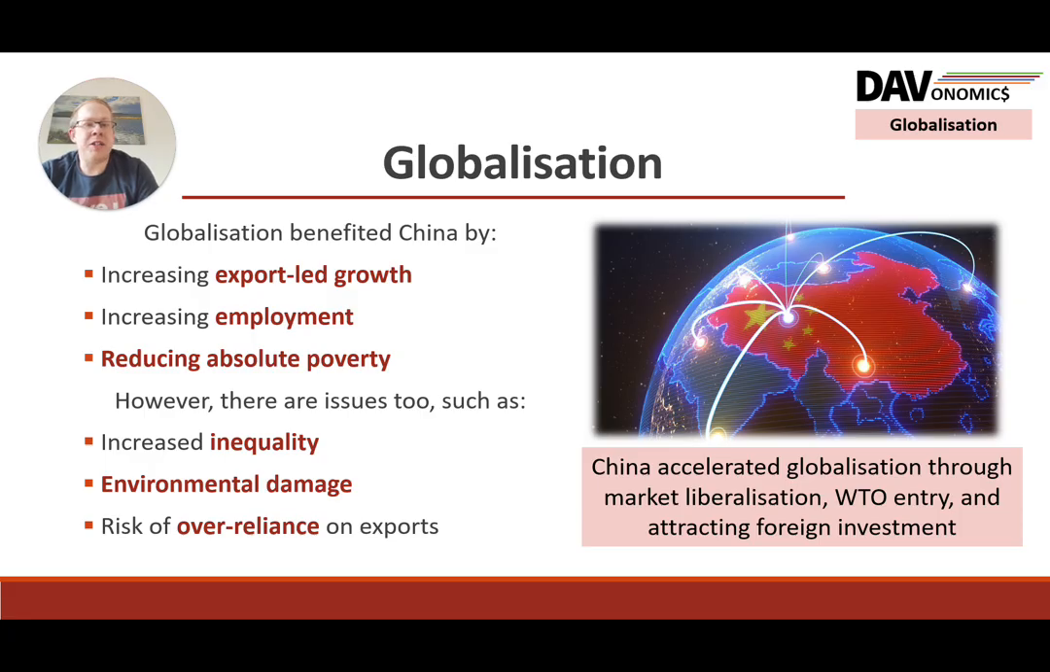But like with many countries, there was increased inequality. Environmental damage is a big one in China, in terms of the impact on air pollution and, in general, on climate change given their historical use of fossil fuels. And also that reliance on supply chains and exports as a driver of growth. As we've seen, they're trying to move away from that and stimulate domestic consumption to rebalance their economy.